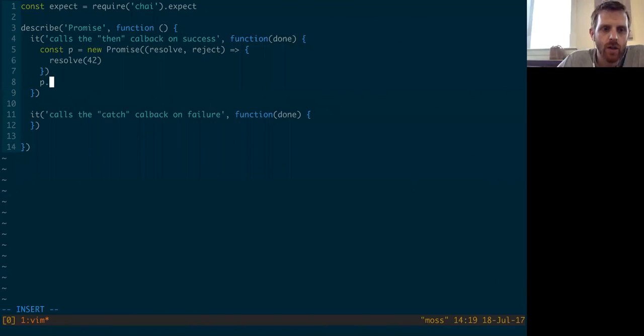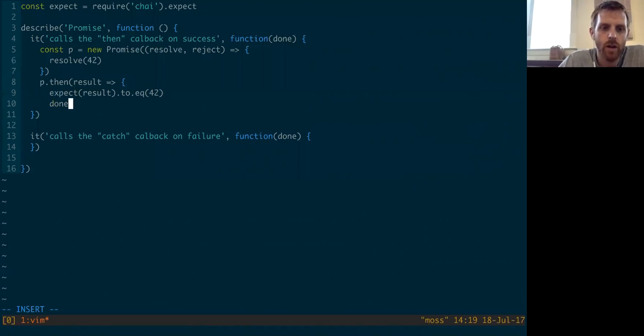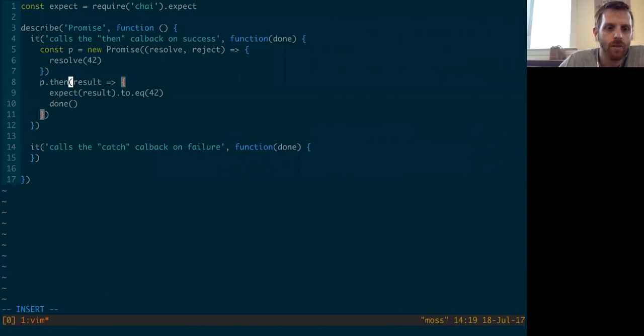And then here we're going to say p.then, so when the promise is fulfilled, take the result, and we're going to expect result to equal 42. Done. So there's a test for the happy case, right?